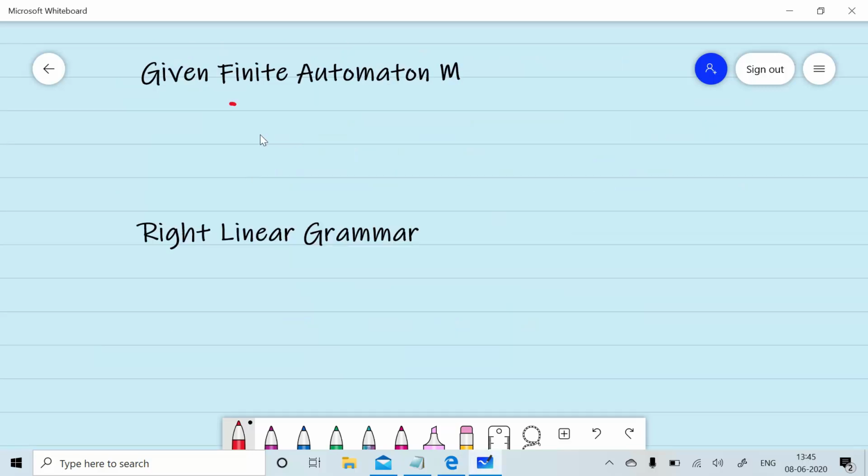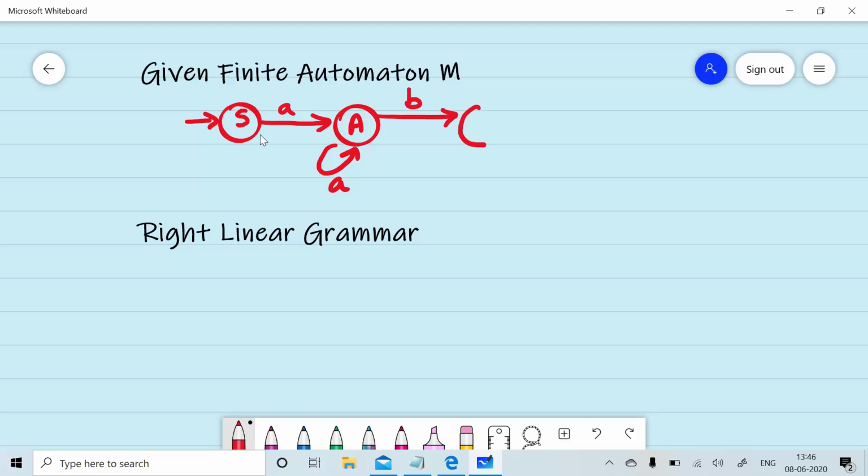Given a finite automata with the initial state S, on reading of a symbol a, we will move to a state A. There is a self loop of a. On reading of symbol b, we will move to another state, that is B, and B is the final state. On reading of a symbol small a, on B, we will move to a state A. On reading of symbol b, there is a self loop.